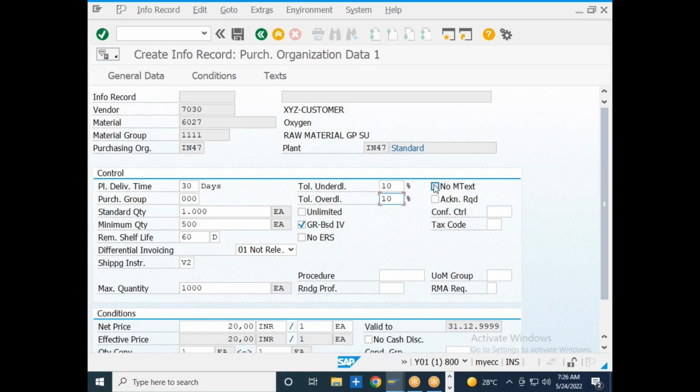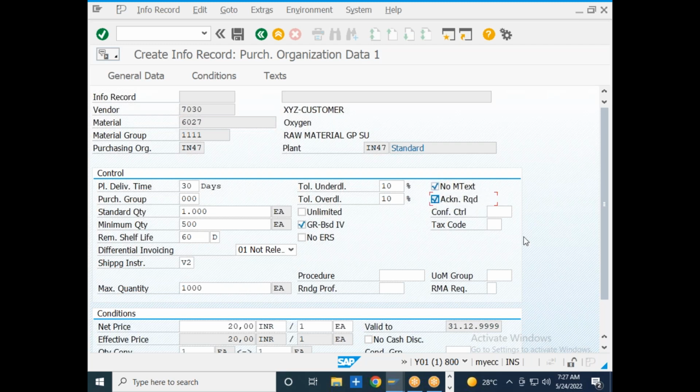No material text means we have created the 6027 material, right? In the 6027 material, we specified some long text. In the case of the sales order text, we have maintained the purchase order text, etc., right? So all those texts, if you want to transfer to any of the purchase orders against this particular purchasing info record, you can transfer, or if you don't want to display those details, you can put no material text allowed over here.